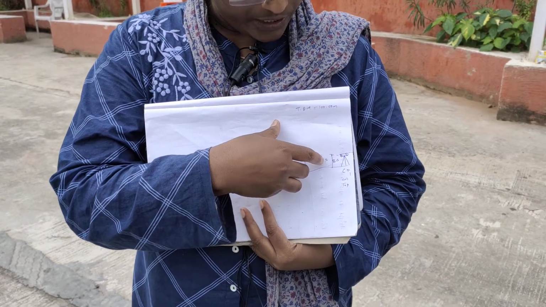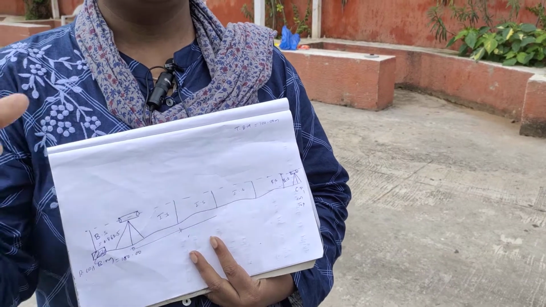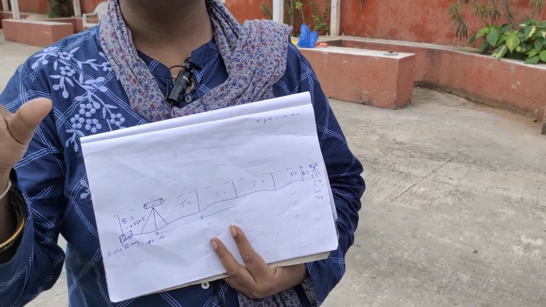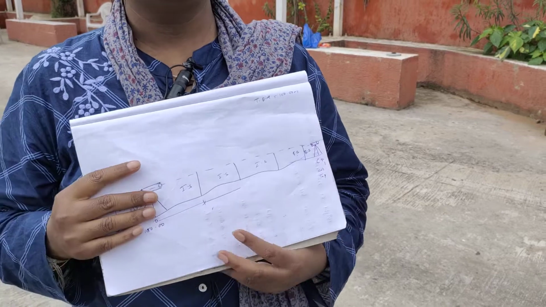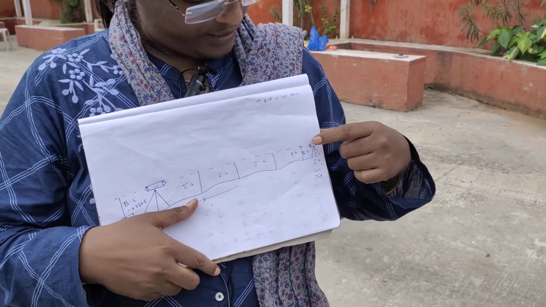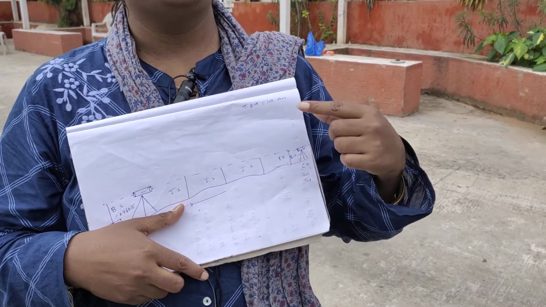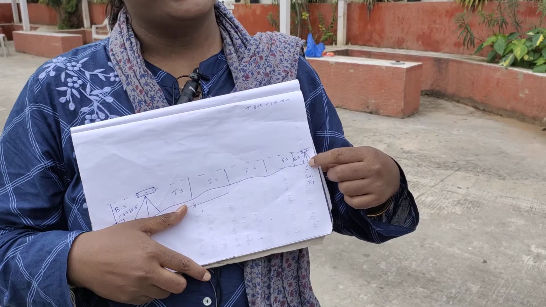Whatever value you have taken at the foresight, on that same staff the position will be the same, and we will tell the surveyor to turn the staff back, and on the same staff we will record one more value. That value we will consider as a backside, right?